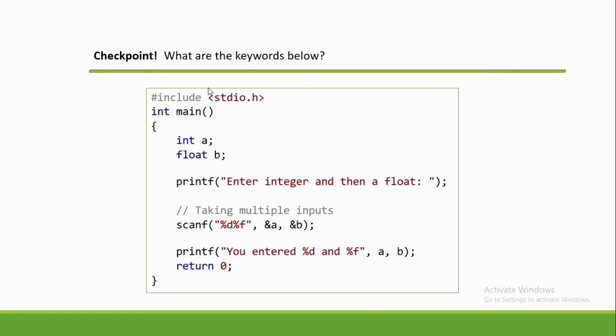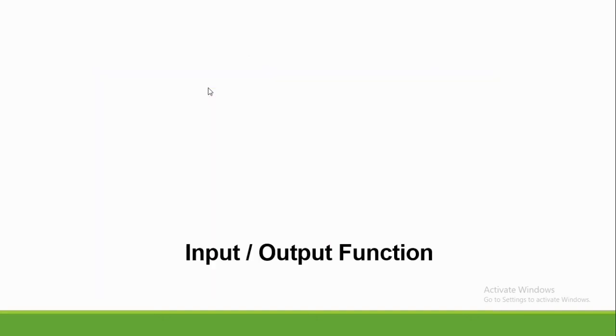Okay, so we have here an activity. Checkpoint: what are the keywords below? Here we use keywords such as return, int, and float. These are the keywords we use in this simple program. Next is the input-output function.